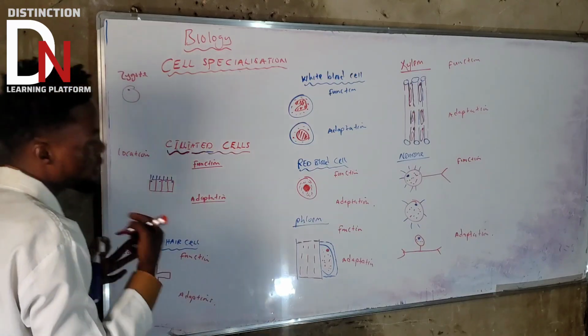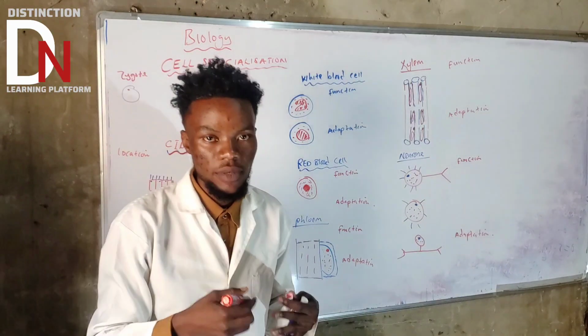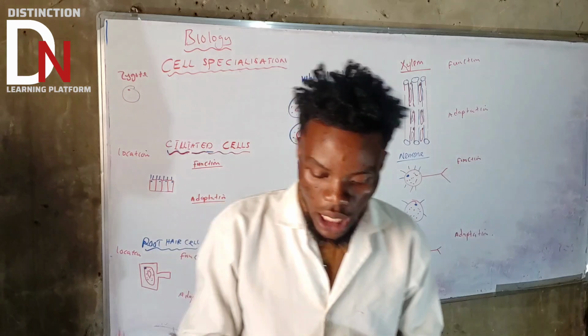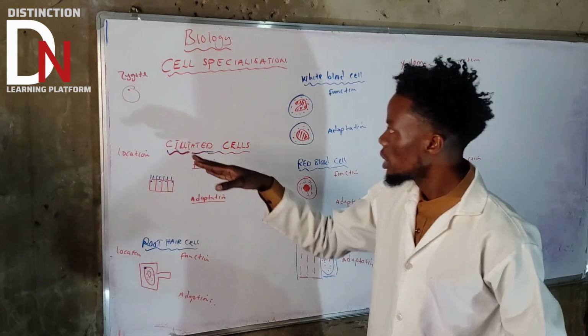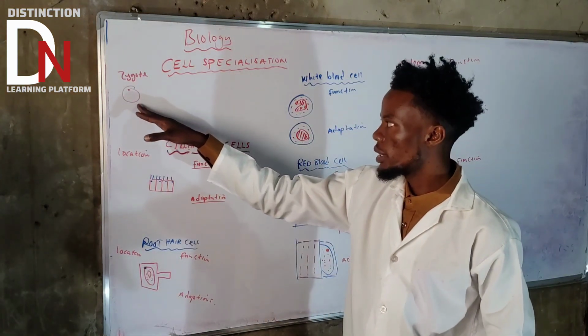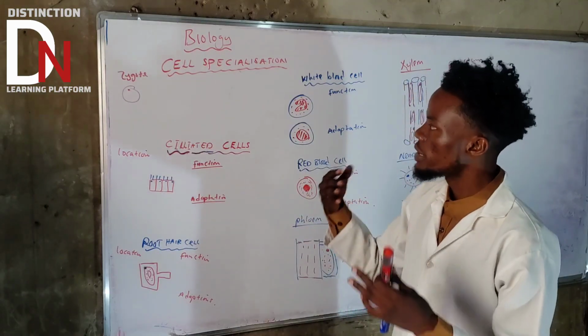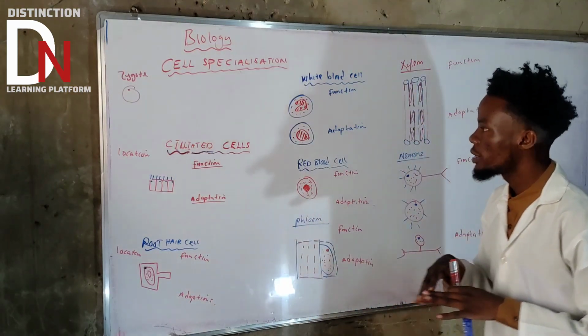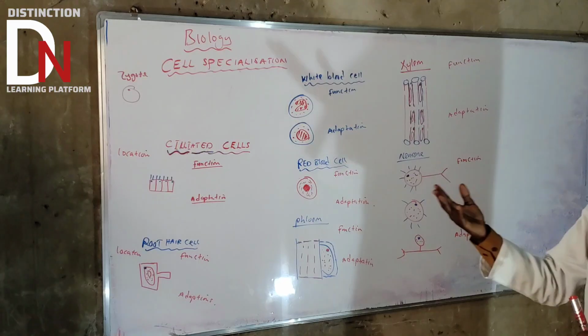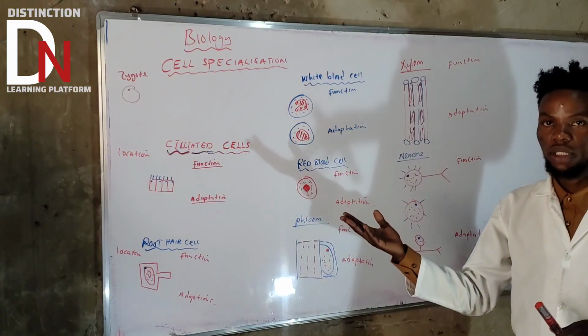After some time, this zygote will start dividing. Now, all the cells in the body will come from a zygote. So let's say muscle cells, xylem cells, tissue cells, everything comes from that zygote.